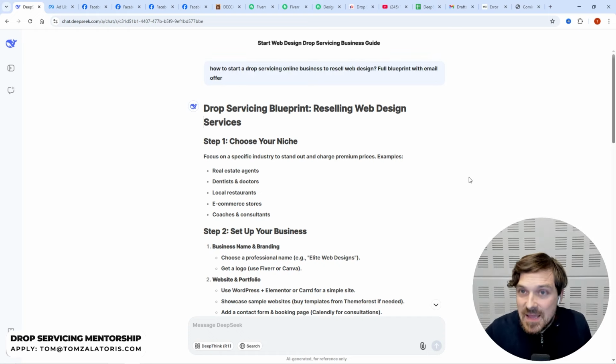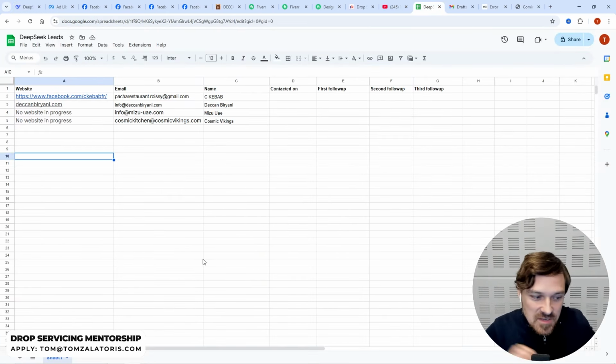Obviously, I'm not saying that if you find 5 emails, you send 5 emails, you're going to get a client straight away. No, you definitely need to move with this process, add a lot more of these leads, ideally a few hundred leads, and then start emailing people. You're likely to get probably 1 client out of every few hundred leads that you get.